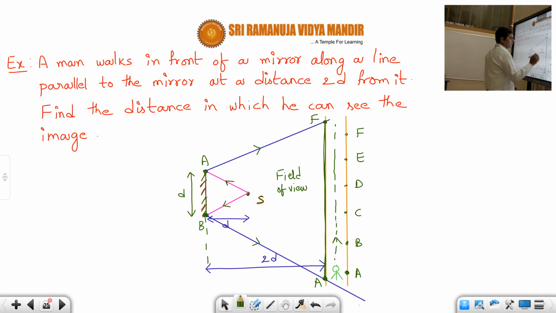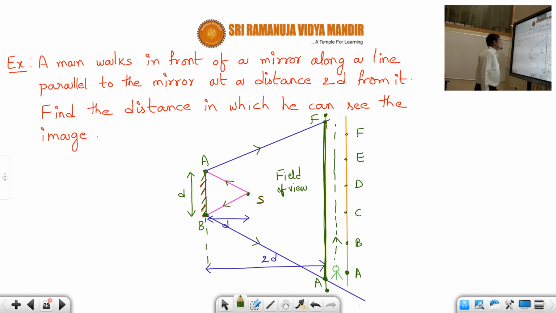So that means if the person starts from A and goes through B, C, D, E, up to F, then he can see the image. But if he is before A, then he cannot see. Why? Because he is outside the field of view, students. In the same way, if the man is after F, then also he cannot see, because he is not in the field of view. So the question is about the region AF, or the distance AF. How much is the distance of AF?